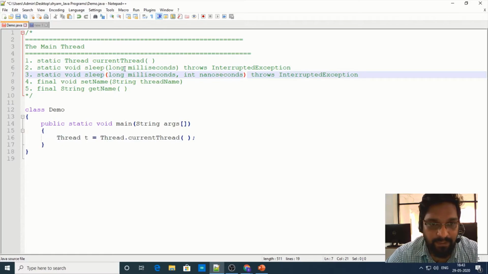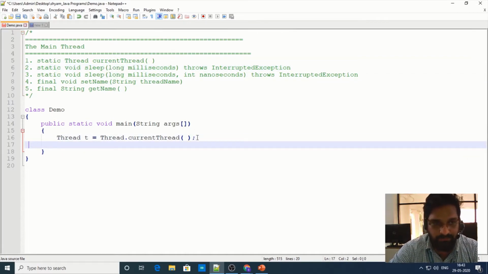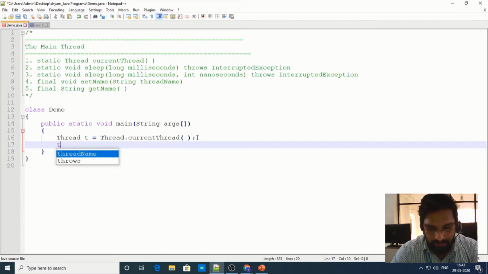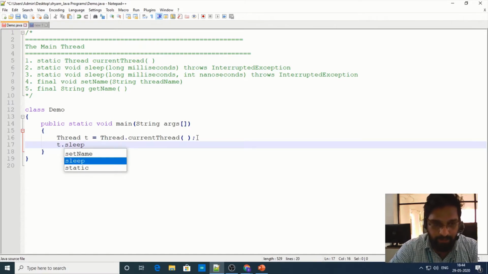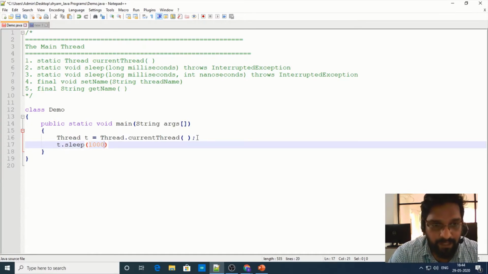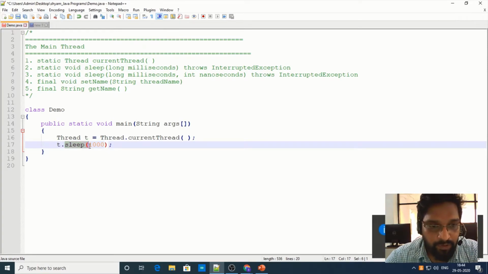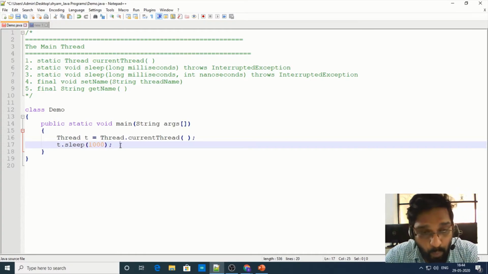In order to make our main thread sleep, we can call a method called sleep. And inside this sleep method, we need to specify an argument which is of type long. So now let me call the sleep method, that is t.sleep. Inside this sleep method, I need to pass a value, and this value is in milliseconds. In other words, I am making my thread t, that is my main thread, sleep for 1000 milliseconds. In other words, I am making my main thread sleep for 1 second.